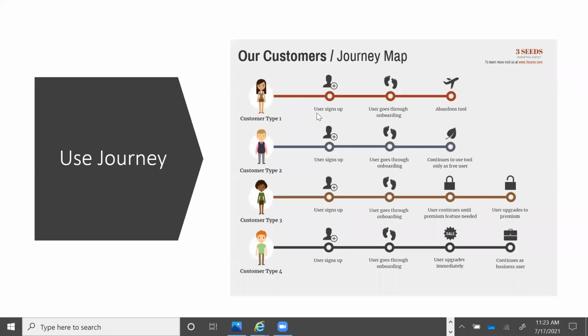You need to understand how the user or the customer interacts with the system. And this user journey could have offline touch points and also online touch points. Customer type 1: user signs up, goes through onboarding, abandons the tool. Second one: user signs up, goes through onboarding, continues the tool as a free user. So these are different scenarios that can occur for different types.